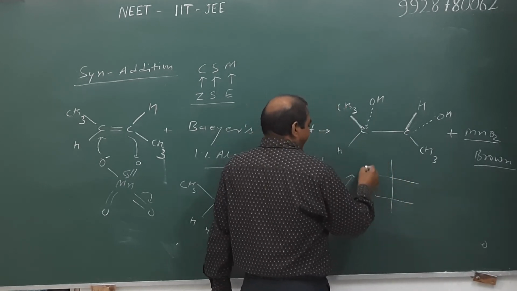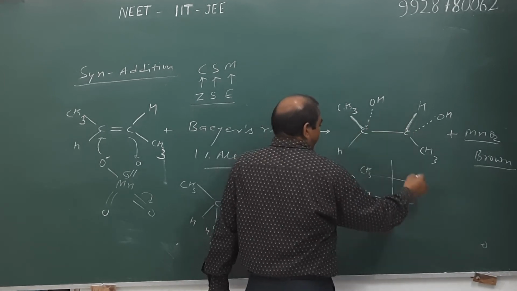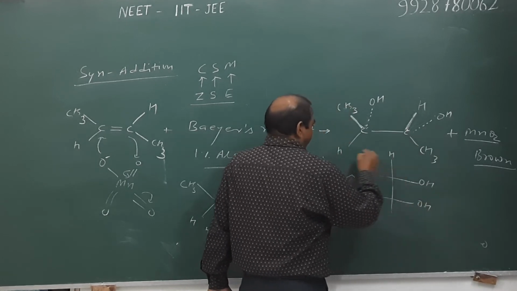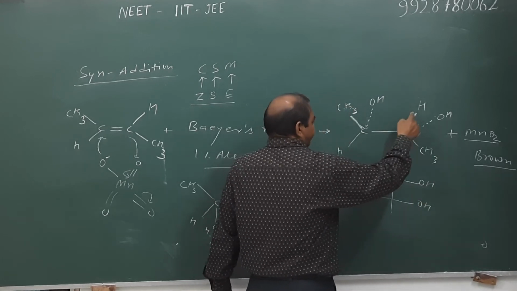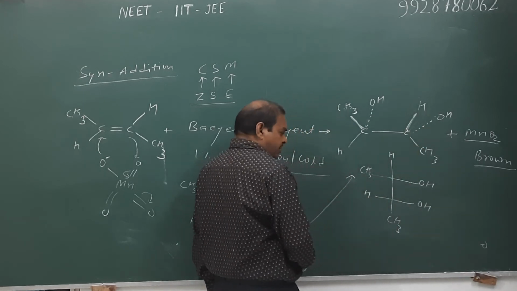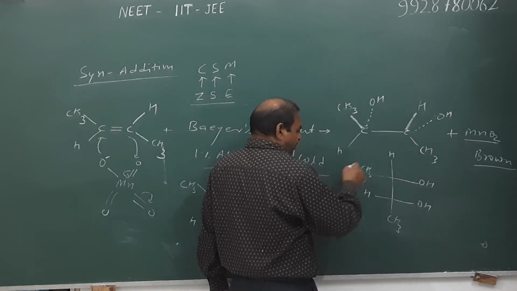Therefore, we write methyl eclipsed with hydrogen, hydroxide eclipsed with hydroxide, and hydrogen of this carbon eclipsed with methyl of another carbon. We write their actual Fischer projection formula by keeping one half constant and rotating the other half.